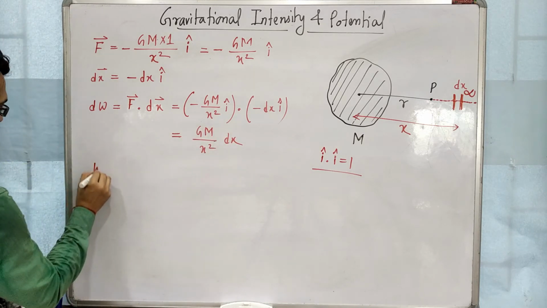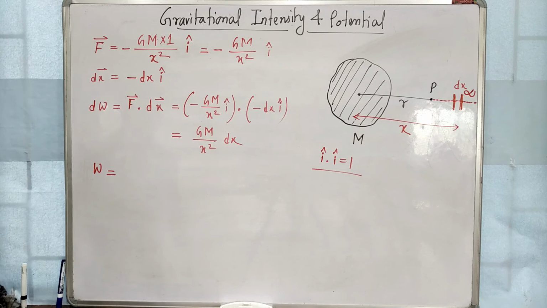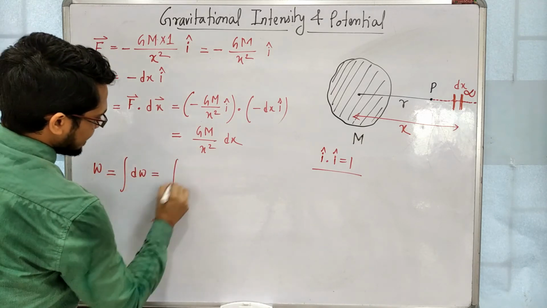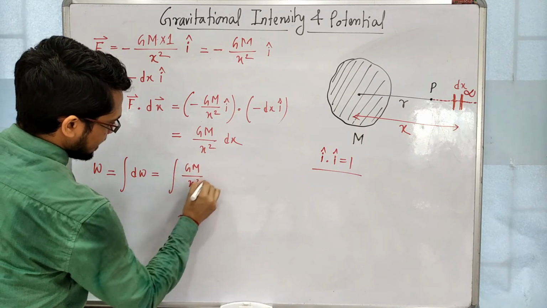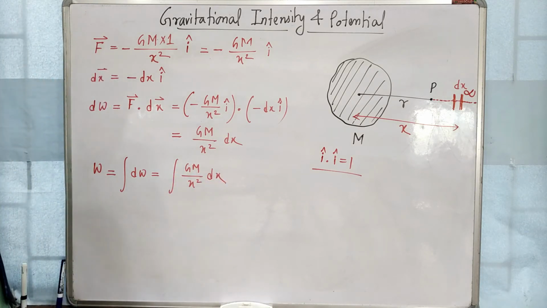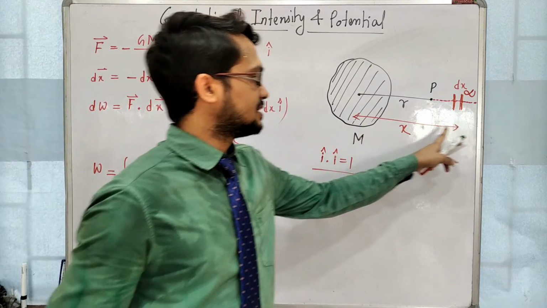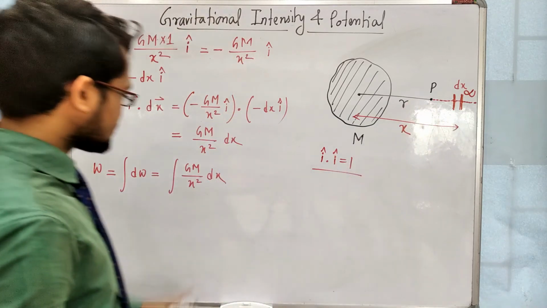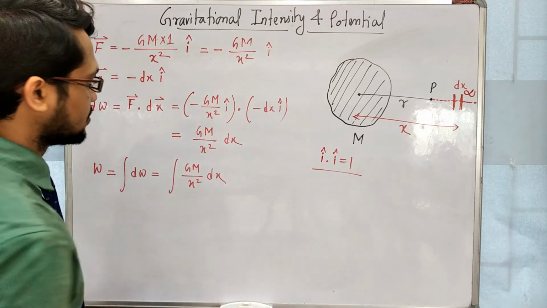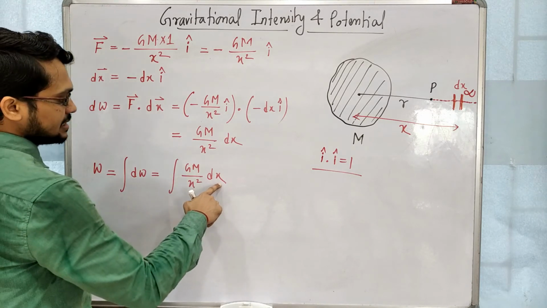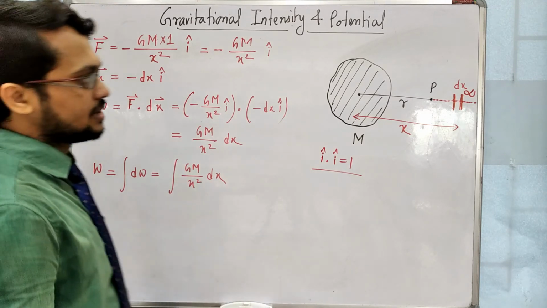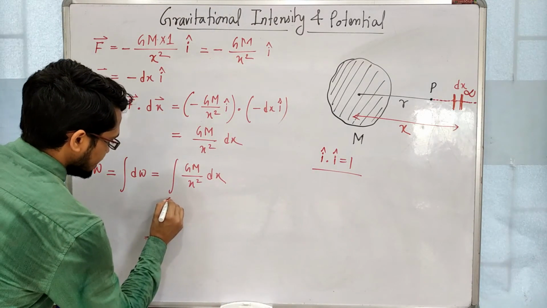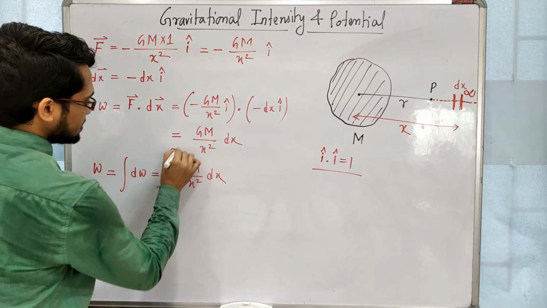Now the total work done W will be what? Integration dW, that means integration GM by x square dx. x is the variable quantity. When the object is coming in this direction, x is decreasing, so x is the continuously variable quantity. So what is the initial value of x? Initial value means where the object was initially, that means infinity. So the initial value is infinity and the final value is r.